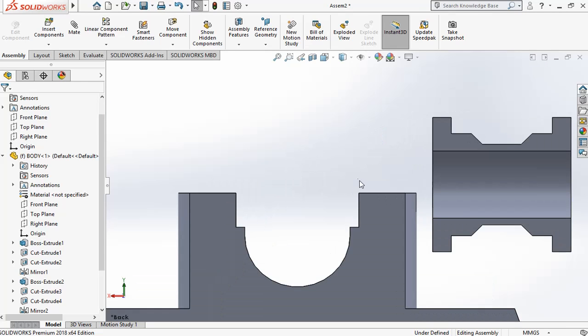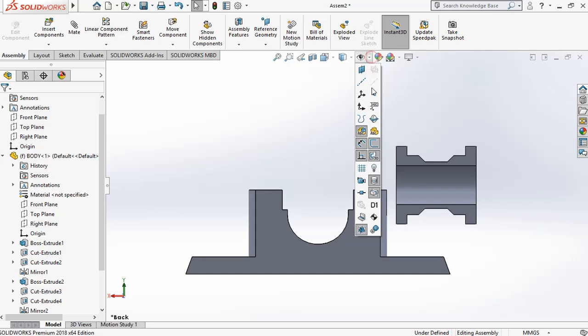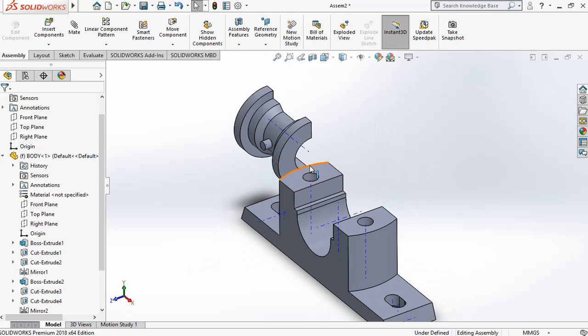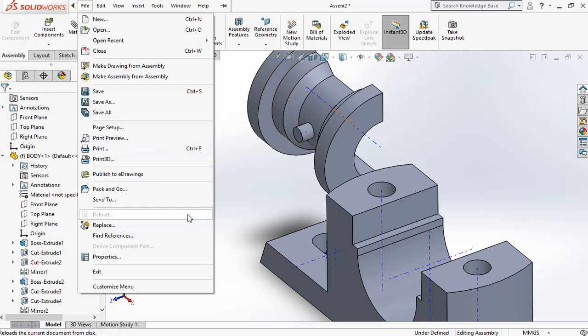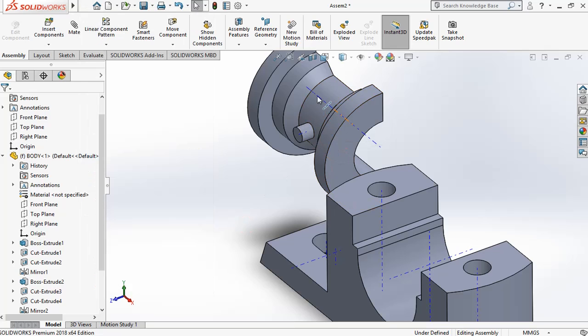For easy modeling we have to enable this, which is known as view temporary axis. We must enable this. Now we can see that the axis is passing through the circles. Now it can be done easily. Now we have to give the mating conditions. For assembling different parts, we need to have some mating conditions.